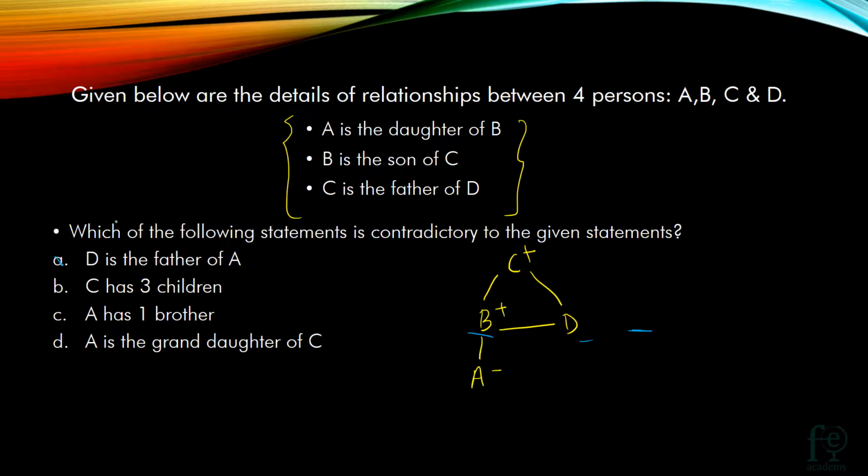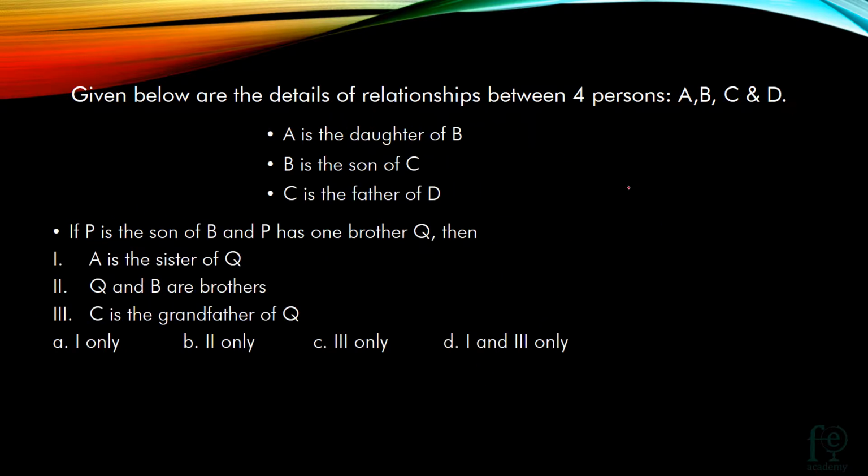So option A, D is the father of A, is the contradictory statement because it is directly given in the question that A is the daughter of B. So A cannot be the daughter of D, or D cannot be the father of A. So option A is our answer. Now for the third question, we are just drawing here once more.